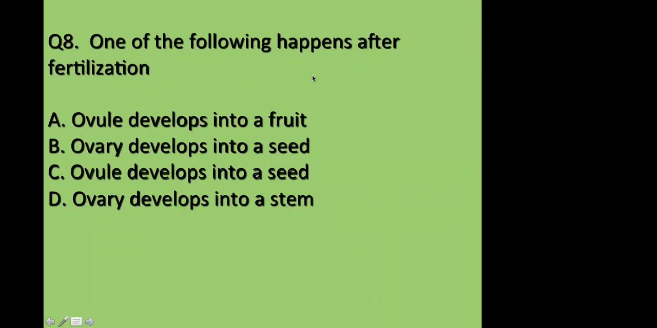One of the following happens after fertilization. After fertilization, what happens? Ovule develops into a fruit. Ovary develops into a seed. Ovule develops into a seed, or ovary develops into a stem. Start. All are saying C. Good.